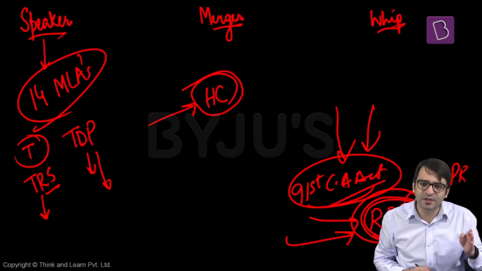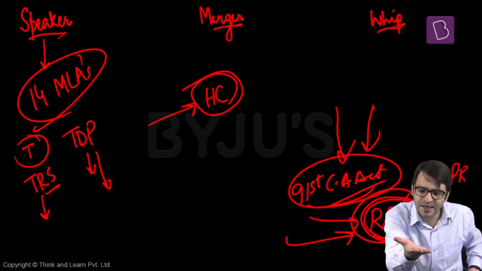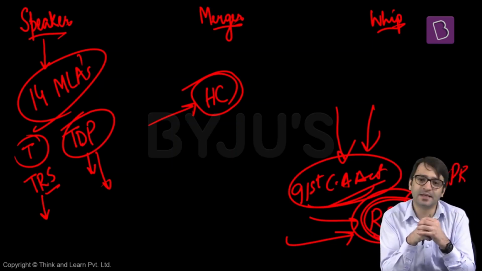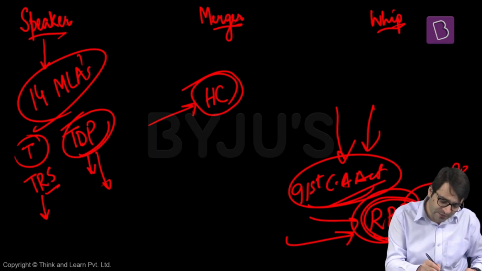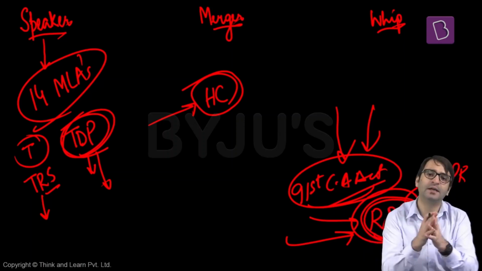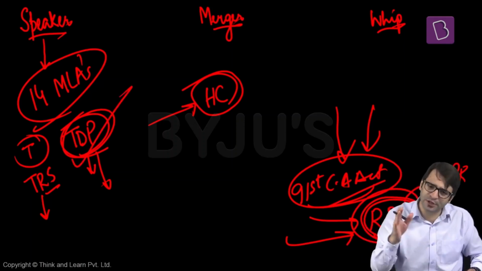But then he is a minister of commercial taxes in a TRS government. Can we not safely assume that T. Srinivas Yadav, despite the fact that he has not submitted the formal resignation, has resigned from his parent political party, which is the TDP, because he is a minister in a TRS government? In this case, when a petition calling for the disqualification of T. Srinivas Yadav from the Telangana Legislative Assembly was filed before the Speaker of the Telangana Legislative Assembly, he did not act at all. In fact, in 2019, there were fresh elections to the Telangana Legislative Assembly, and despite that, T. Srinivas Yadav continued as the minister for 5 full years.